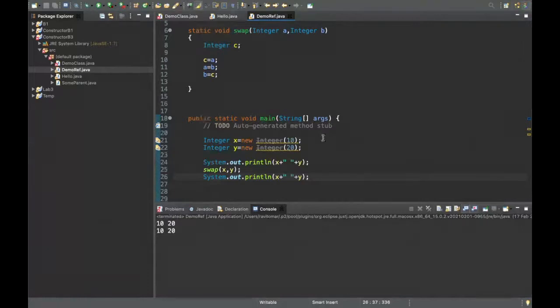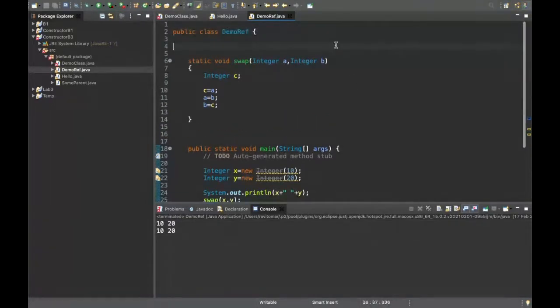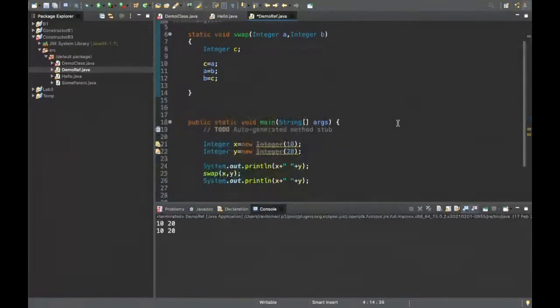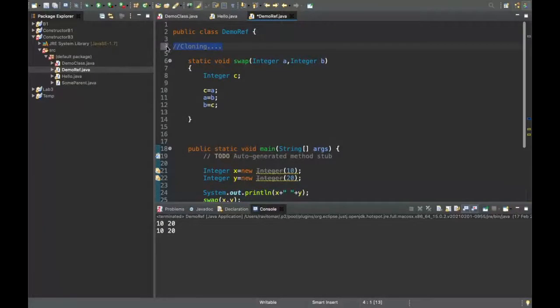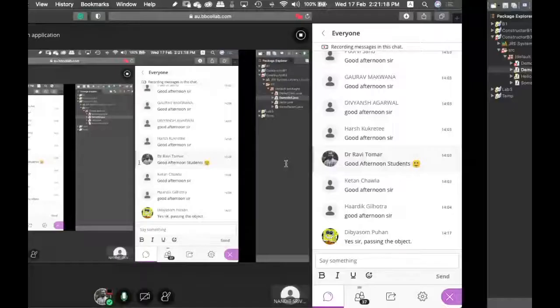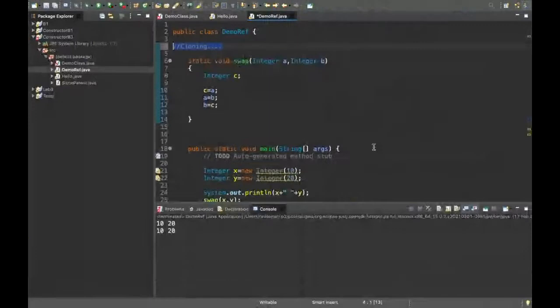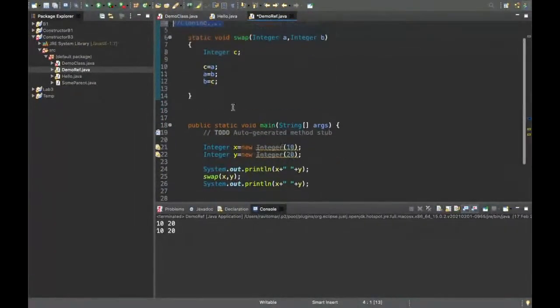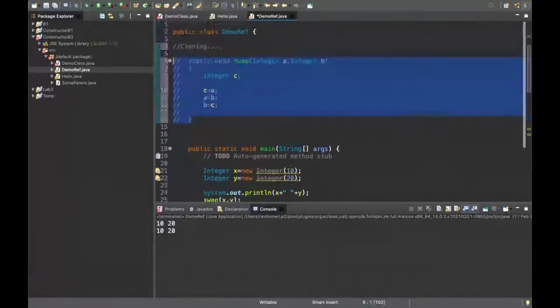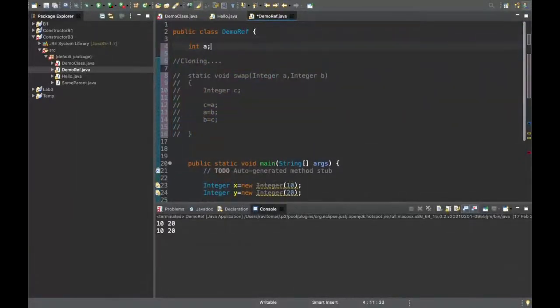Okay, I'll give you this example while we study a topic called cloning, because there are many things that we need to understand here. This is a shallow copy, what we have just seen. So during cloning, I'll explain this part, the example which I was trying to give you, because that will take us to an advanced topic right now. What we want to understand here is regarding the reference passing. So instead of this example, again, we'll take the previous one.